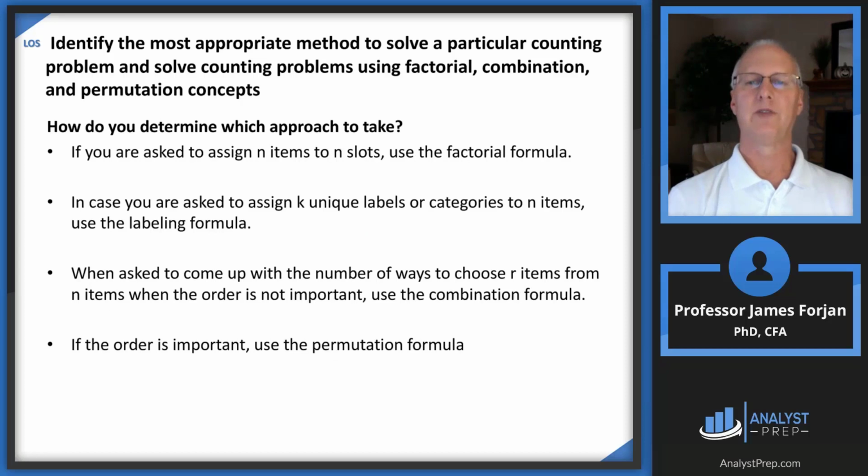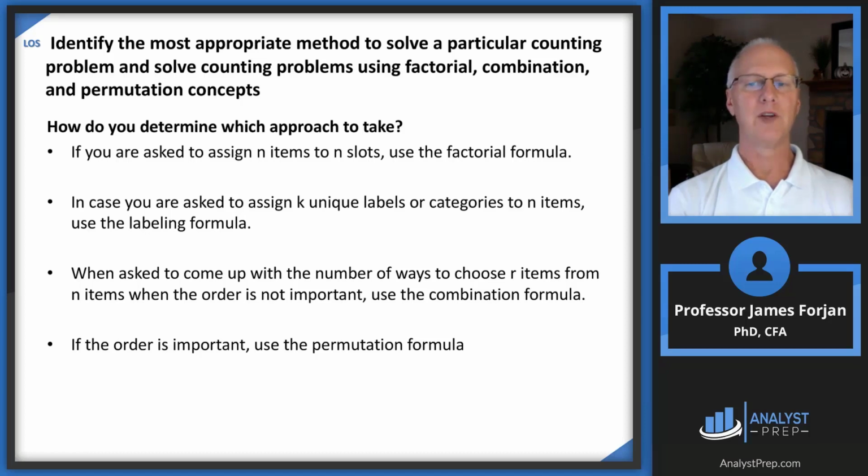Now, here's the advice that you need. How do you determine which of these approaches to take on the exam? Here are 4 good bullet points. If you're asked to assign n items to n slots, use factorial. In case you are asked to assign k labels or categorize n items, use the labeling formula.